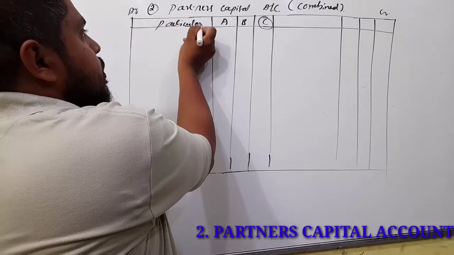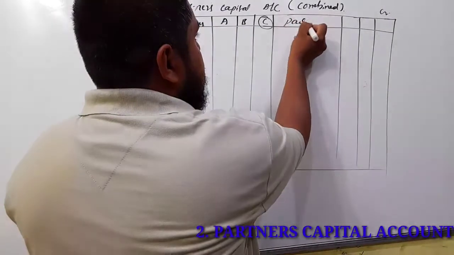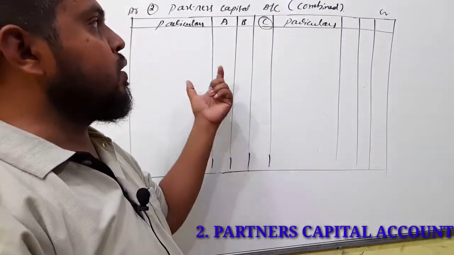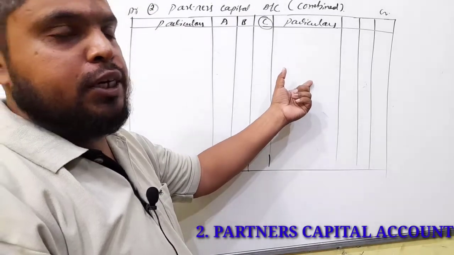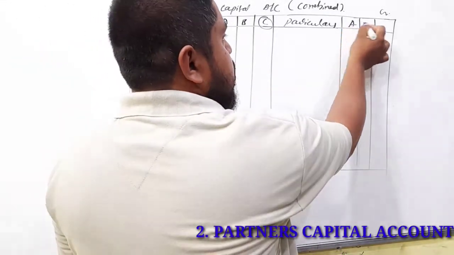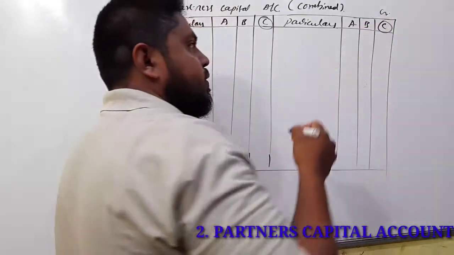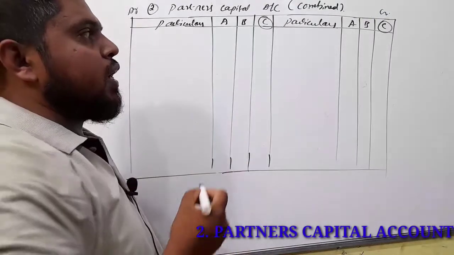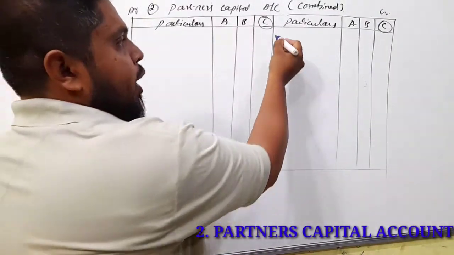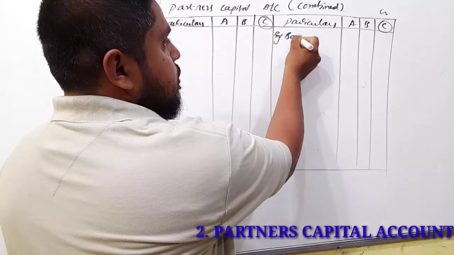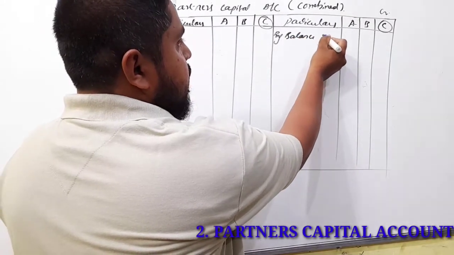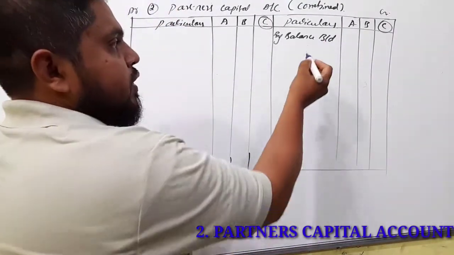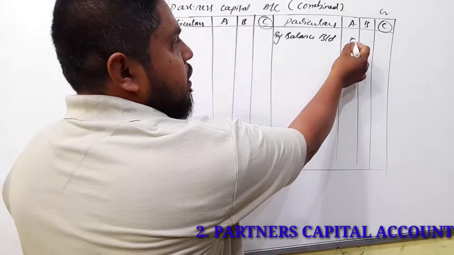So under partners capital account, any transactions or any entries related to partners, those entries you have to pass here. So that is partners capital account. So A, B, C will be considered as partners. Now first under partners capital account, we have to record their capitals. First we have to record their capitals, that is balance brought down. So this balance brought down means the old partners capital.